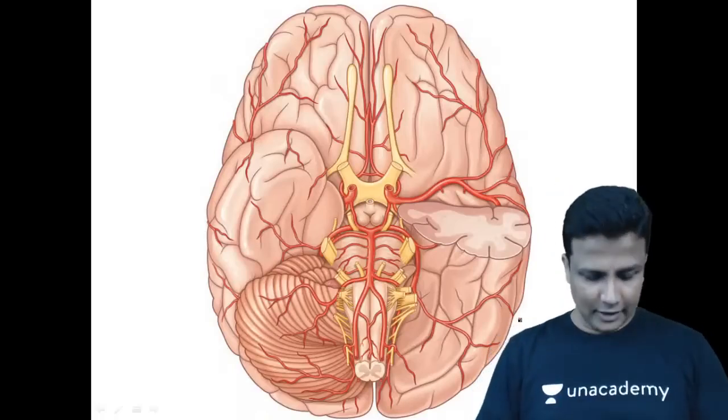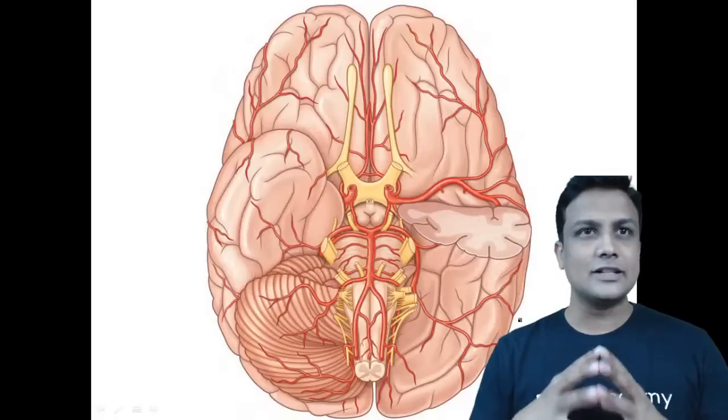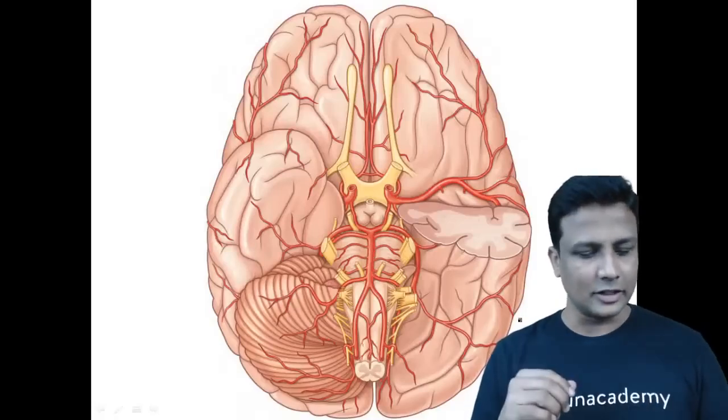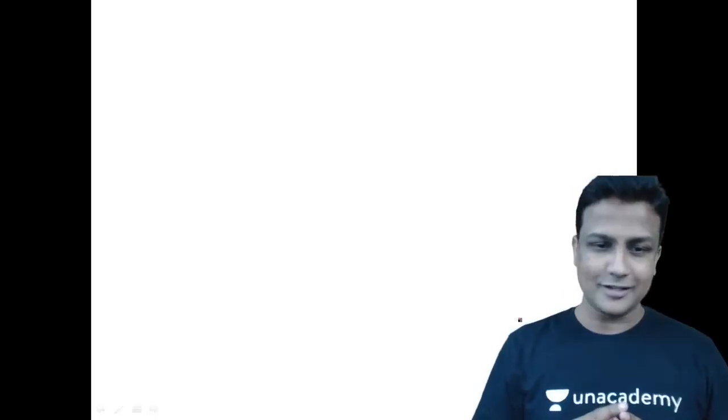Circle of Willis. Now, how to remember the circle of Willis? I'll tell you one thing, guys. When it comes to the blood supply to the brain, you have two things. One is the anterior system, the internal carotid artery. Another is the posterior system, the vertebral artery. So anteriorly, you'll have the internal carotid artery, and posteriorly, you'll have the vertebral artery, guys. Okay, fine.